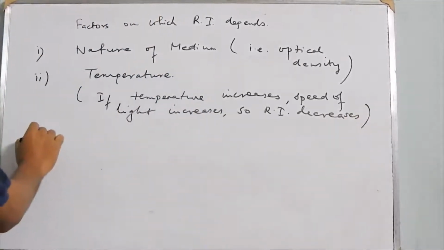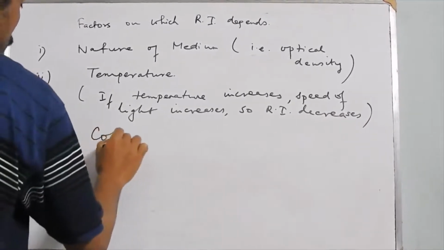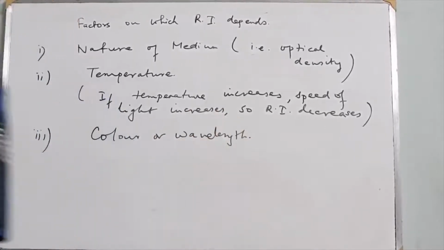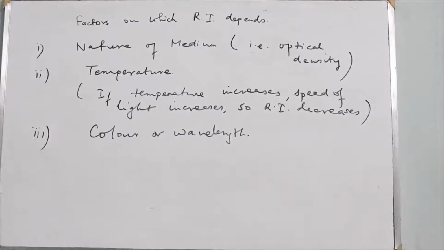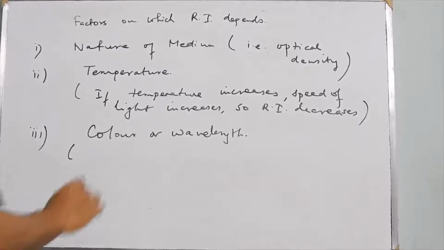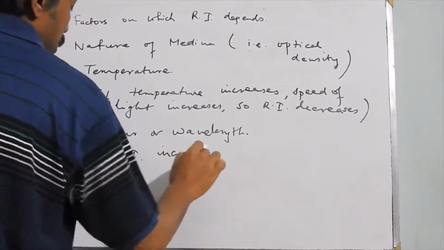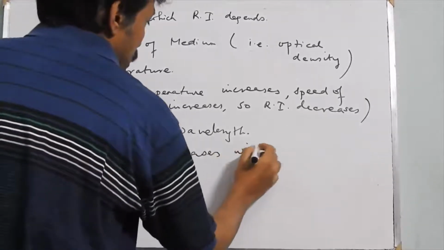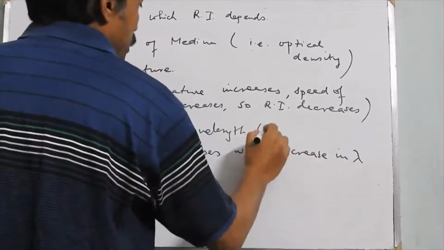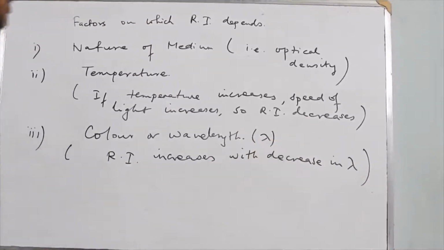The third factor on which refractive index depends is the color or wavelength of light. Remember that refractive index actually increases with decrease in wavelength. Let me call wavelength as lambda. So refractive index will increase if wavelength decreases.